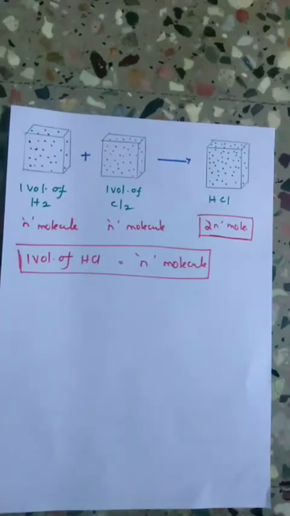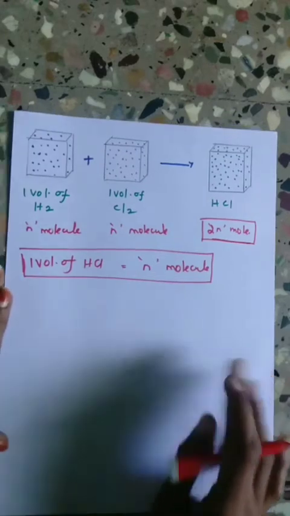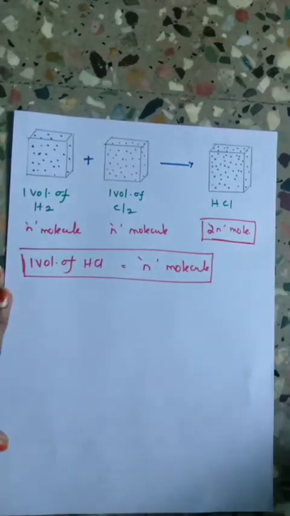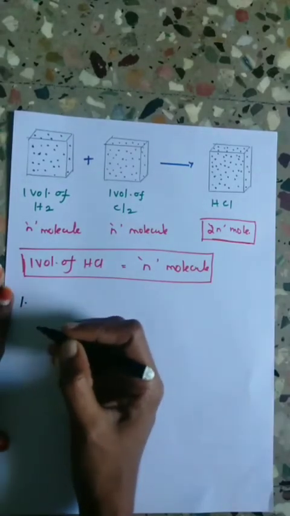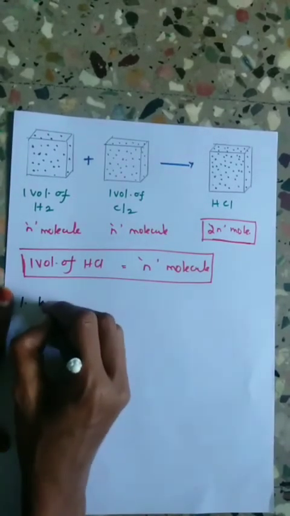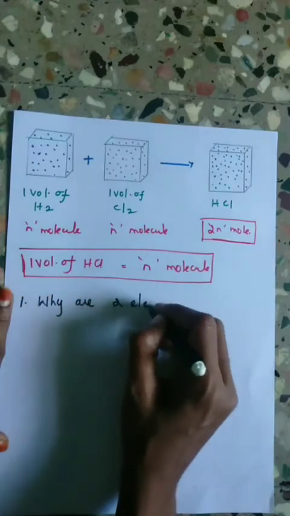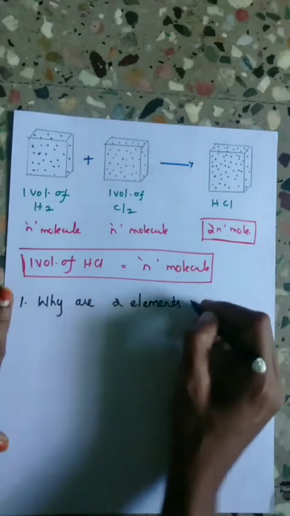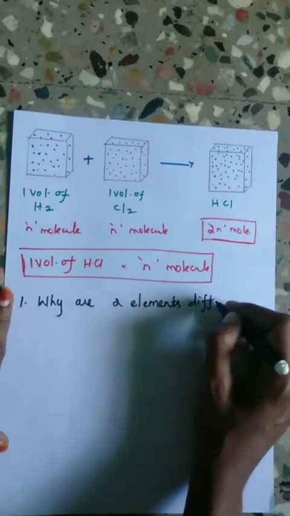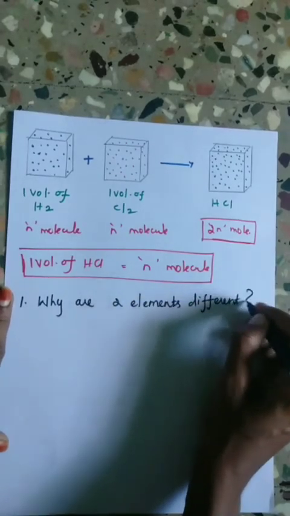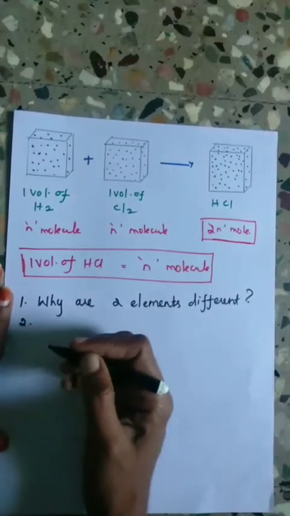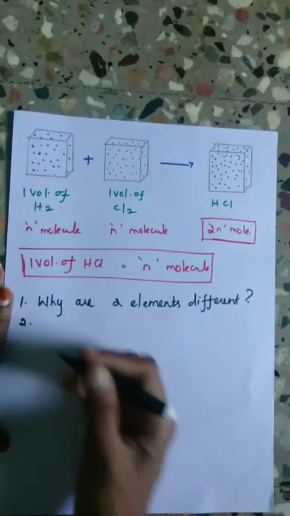While scientists studied matter and formed the laws of chemical combination, people were unable to understand some questions. The first question is, why are two elements different? And the second question is, why do elements combine to form compounds?